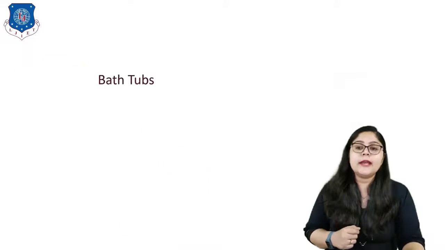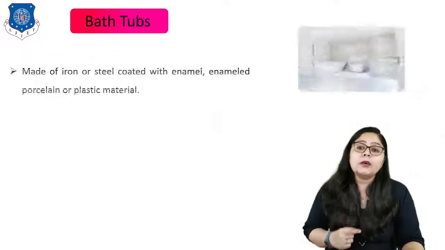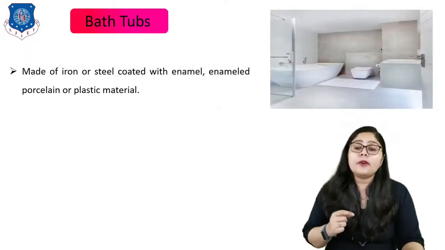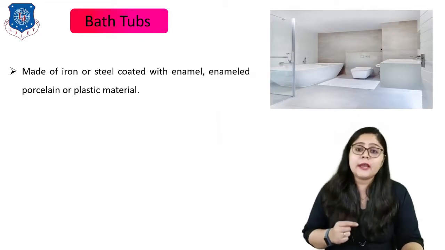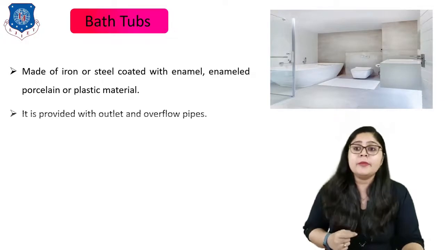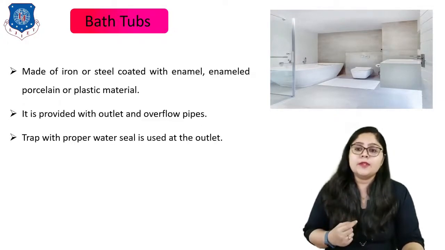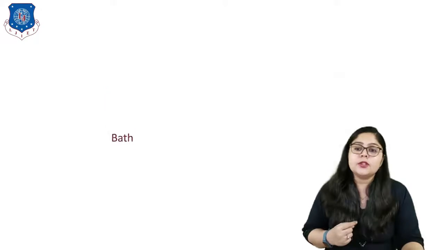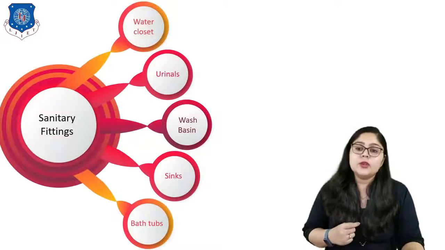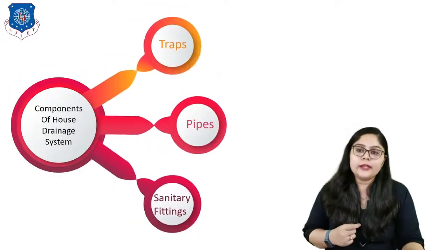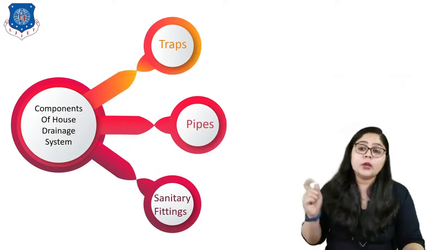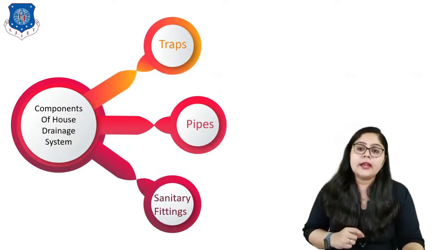Now let us move to the next term, which is bathtubs. These are generally made of iron or steel coated with enamel, or enameled porcelain or plastic material, right? It is also provided with outlet and overflow pipes. Traps with a proper water seal are used at the outlet, as you can see in this picture, right? So this is the concept of bathtubs. So these are all the sanitary fittings which are used as components of the house drainage system, right?